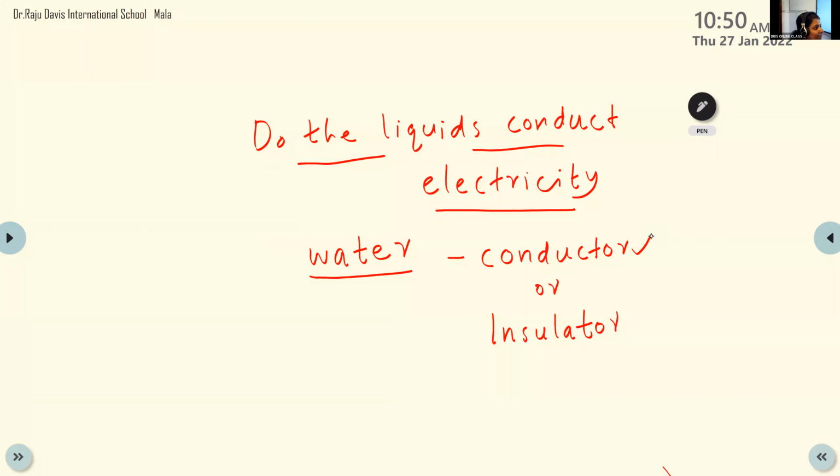Why is it a conductor? What's the reason? Because it allows electricity to pass through them. If it allows electricity to pass, that time only it will be a conductor. If it doesn't allow electricity, then it is an insulator.